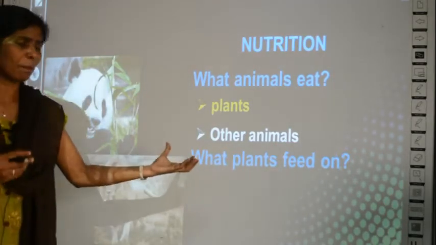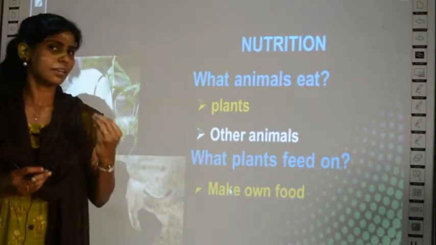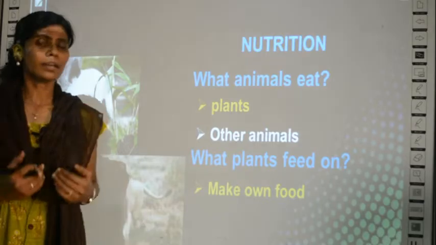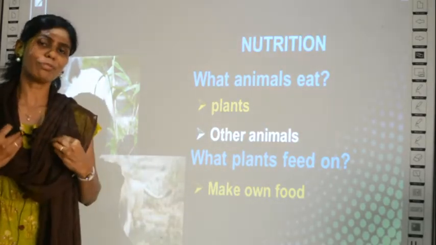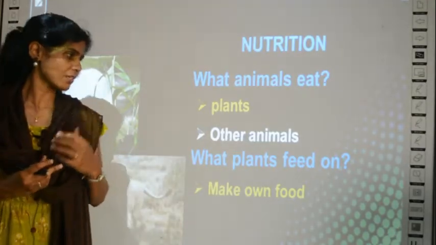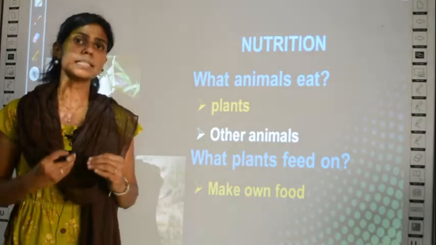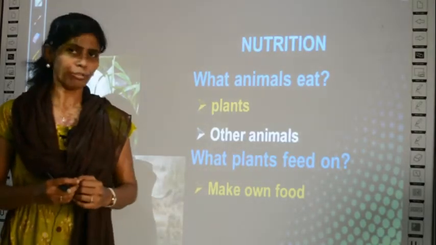Okay, then what do plants feed on? Plants do not eat anything, they make their own food. The plant itself will make its own food. The process is called photosynthesis, right? You must have studied it in your lower grades, and in this class you are going to learn in detail about the process of photosynthesis. Clear?